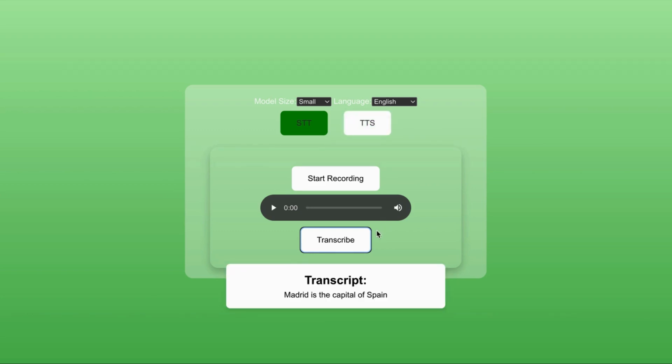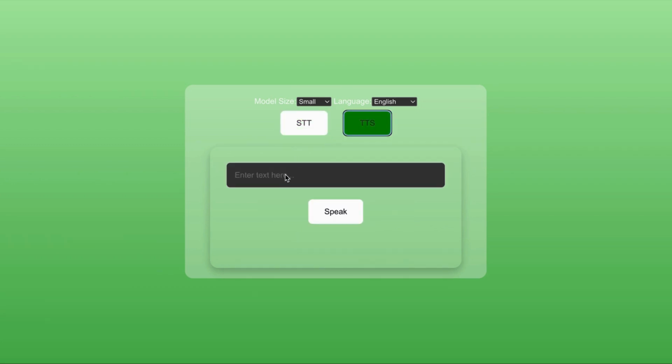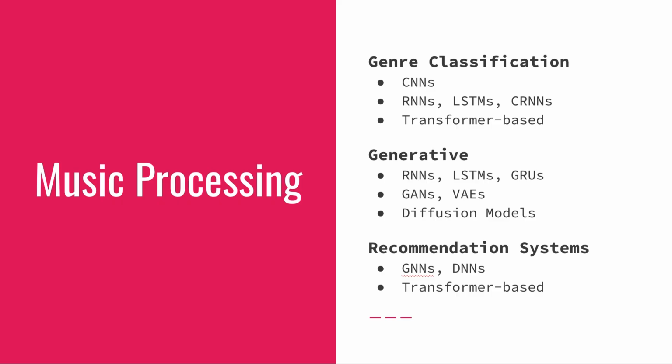And here we have it. Madrid is the capital of Spain. For the other direction, text can be inserted here and then spoken, but I don't think this can work while recording. The next subchapter, music processing, can cover an abundance of applications.